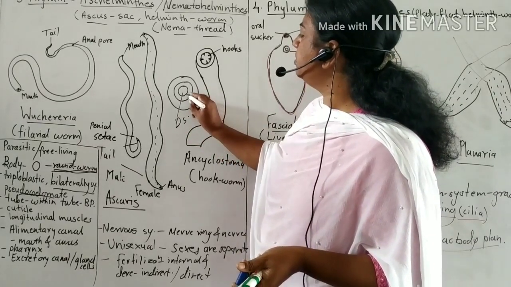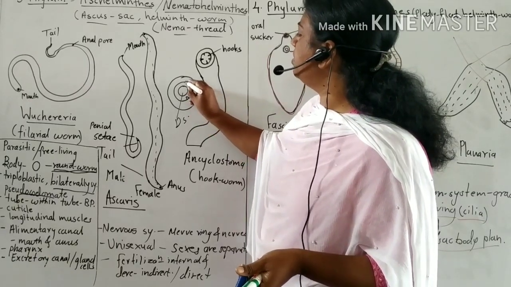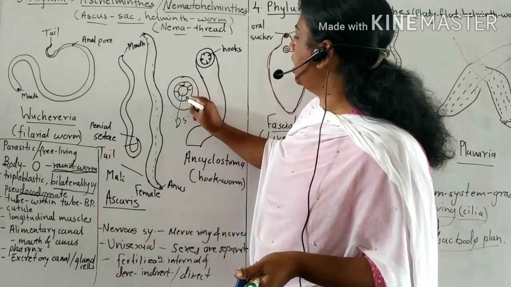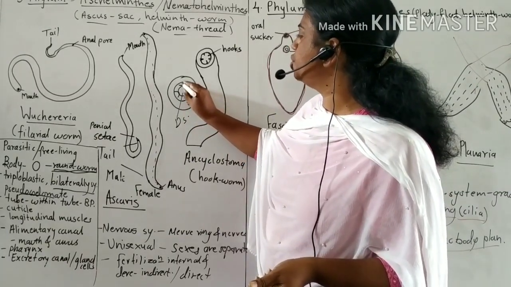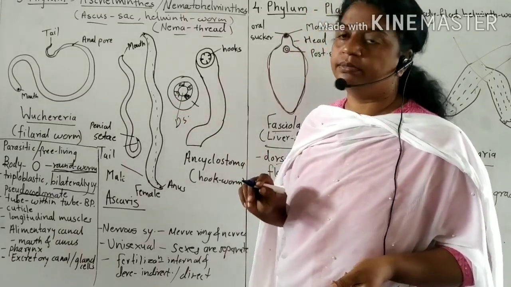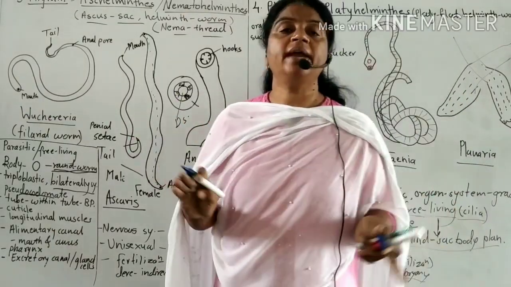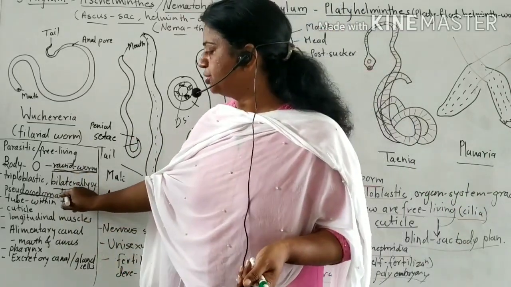In between there are mesodermal patches, mesenchymatous tissue patches between ectoderm and endoderm. There is no true cavity, so it is a false cavity, so they are called pseudocoelomate.